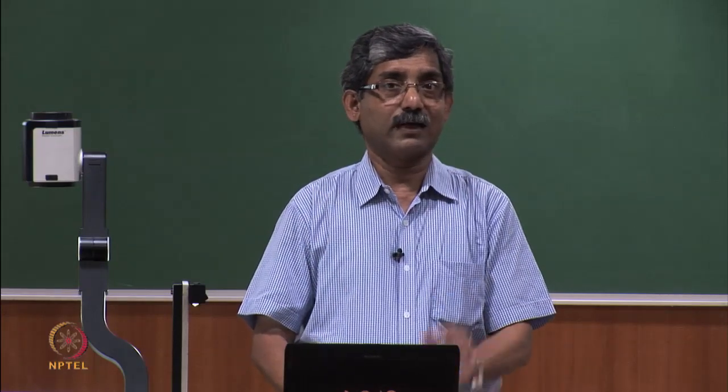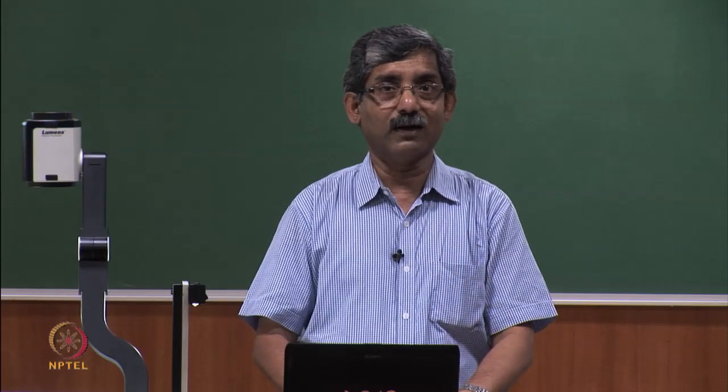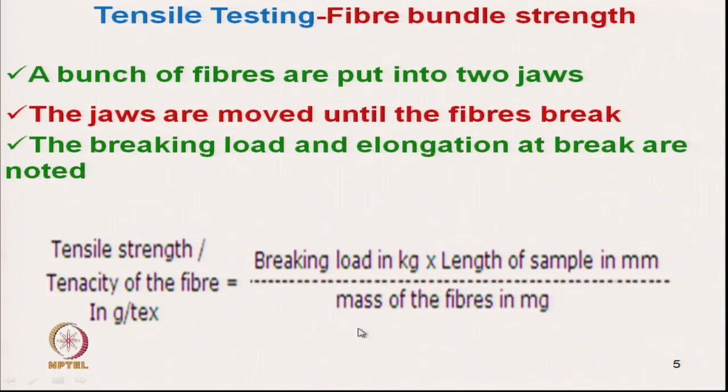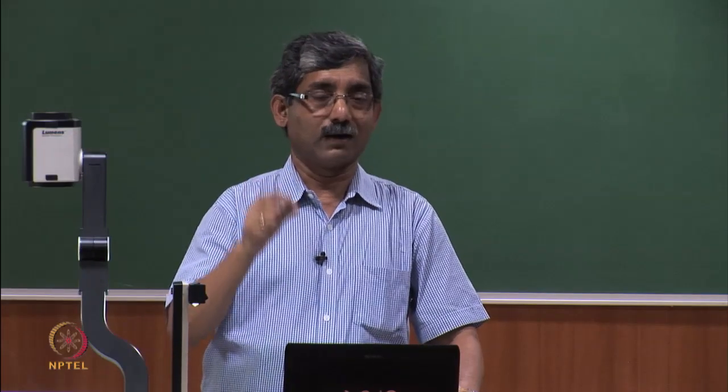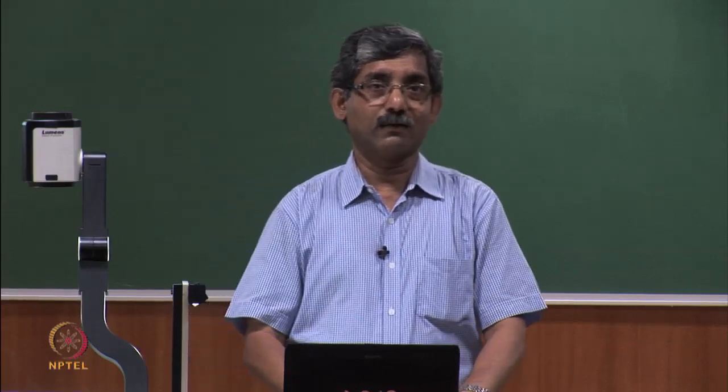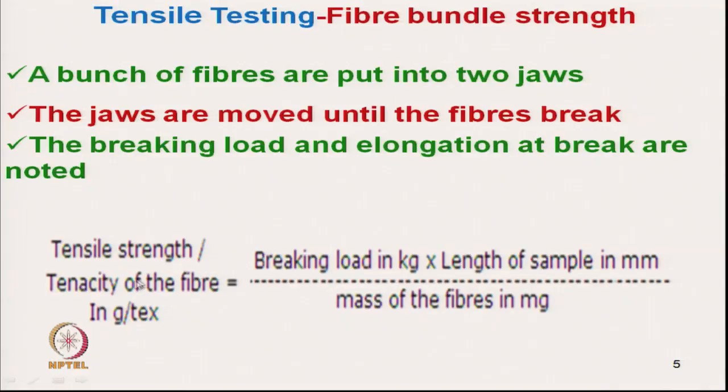If we know the bundle length, then after breaking we have to take the mass of the bundle. So, in bundle strength testing, we take the mass of the bundle, and then we can convert the strength in terms of gram per tex.